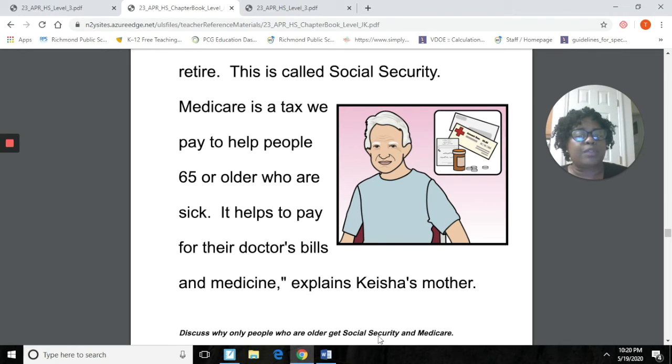See where my cursor is running right down at the bottom? You need that Social Security when you get older. You need Medicare because at that time, you might not be suffering from a particular illness, but you're still going to need to go to the doctor to get your regular physicals and checkups and make sure that you're still healthy. So this is where your Medicare is going to come in. Social Security is something you would need when you retire so that you can get a paycheck when you retire. And then this is your health care. Medicare is a form of health care insurance that you would get when you retire, when you're no longer working. Okay? All right, let's move on.